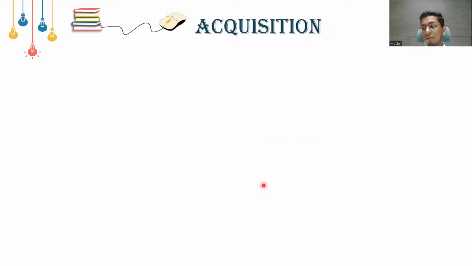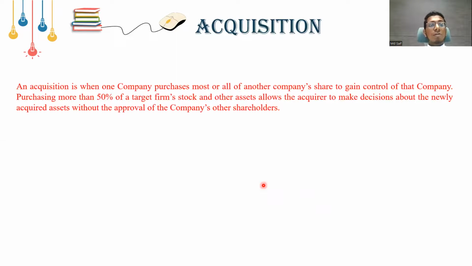The next concept is acquisition. An acquisition is when one company purchases most or all of another company's shares to gain control of that company. Purchasing more than 50% of the targeted firm's stock and other assets allows the acquirer to make decisions about the newly acquired assets without the approval of the company's other shareholders.